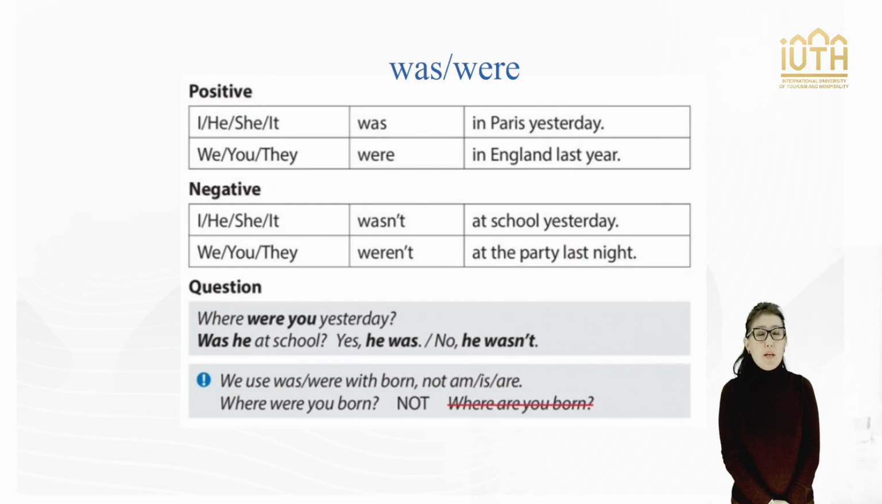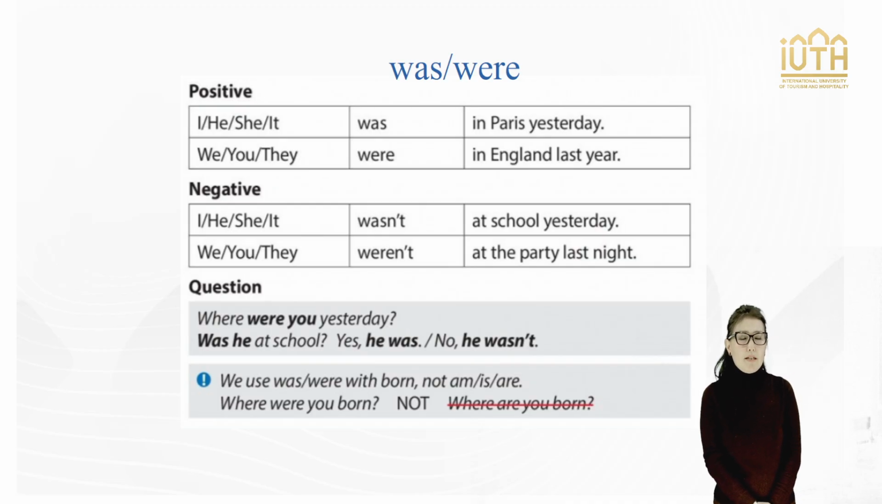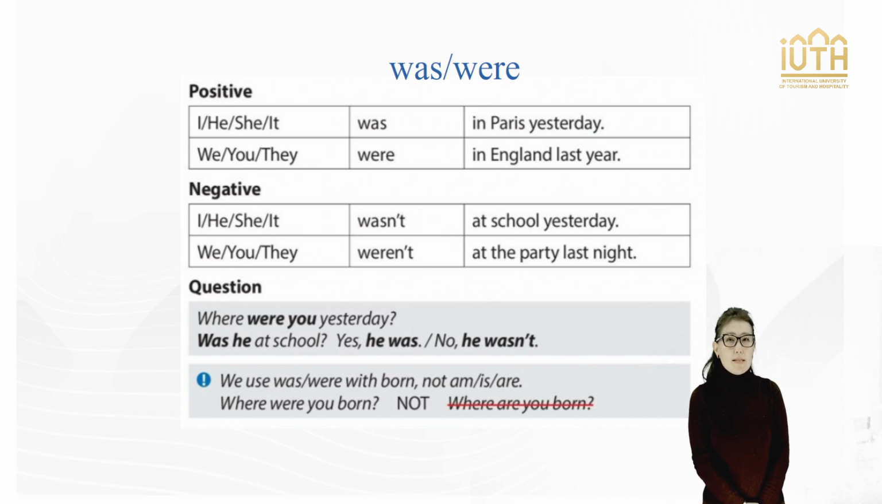To ask questions, place was or were at the beginning of the sentence. For example, was I correct? Yes, I was. Were they on the bus? No, they weren't.